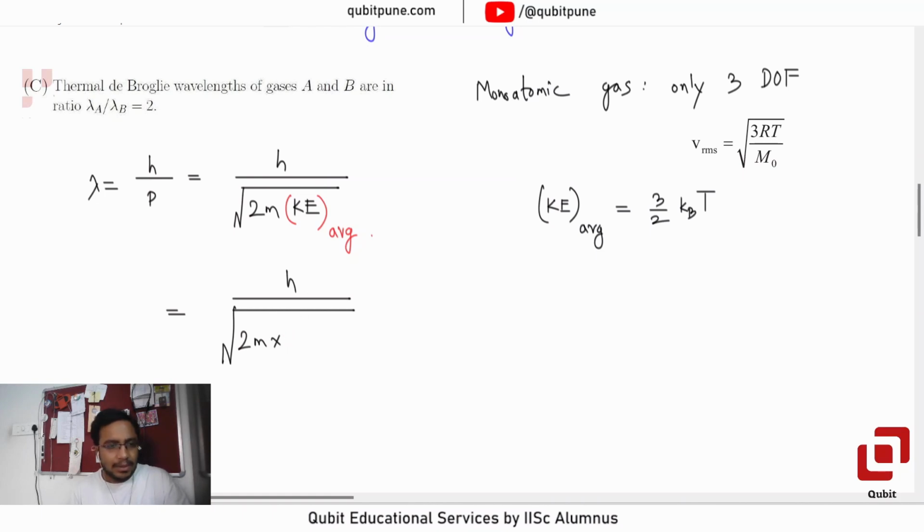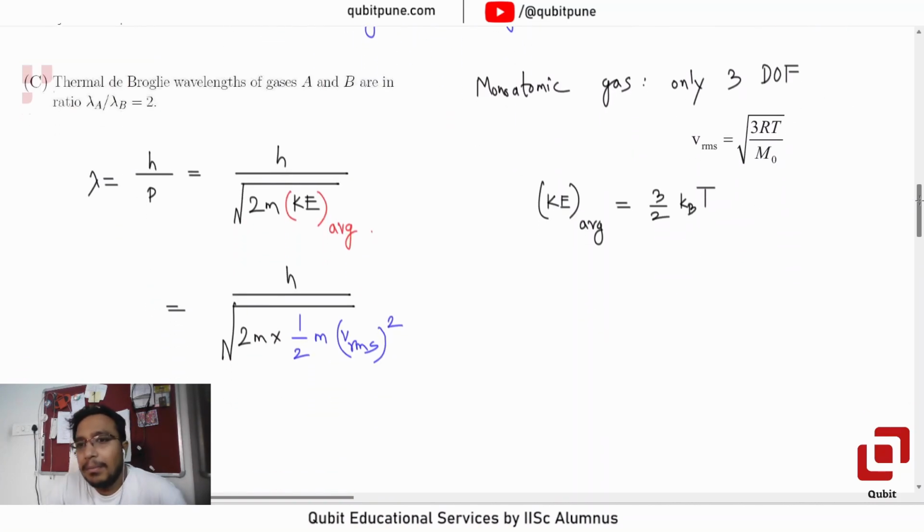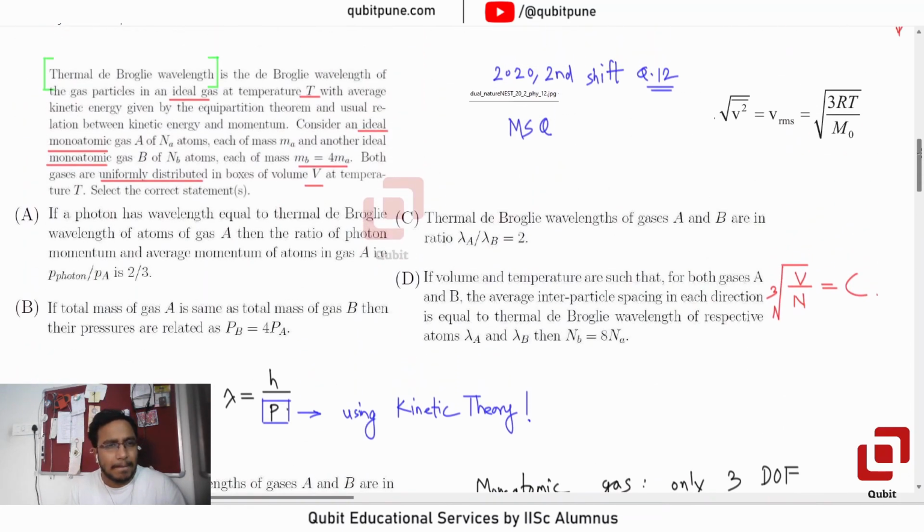Instead of using 3 by 2 kBT, let us use the formula half m Vrms squared. That is the average kinetic energy. But again, that temperature pops up, right? Yes, I think we have to take temperature to be the same for both the gases.